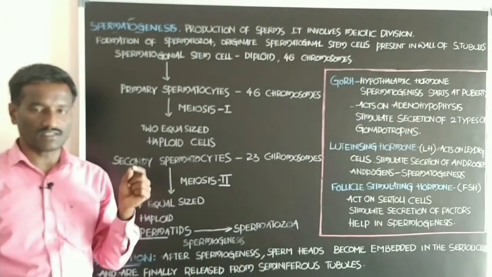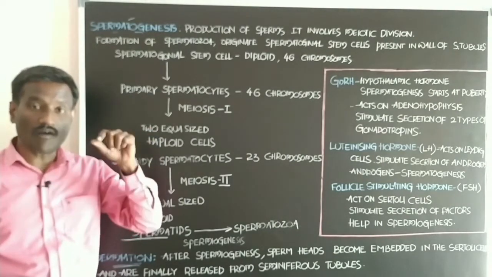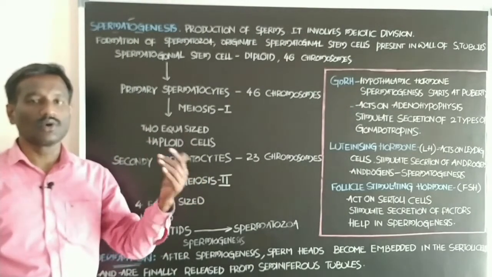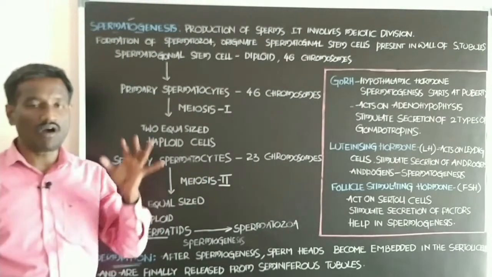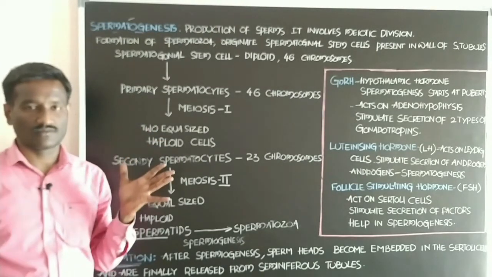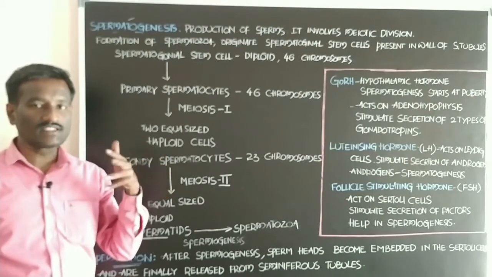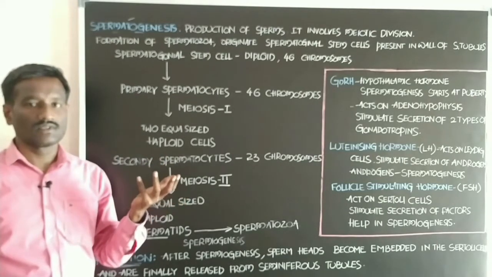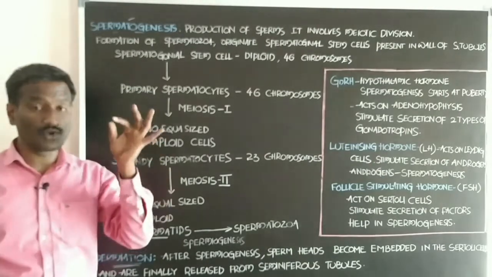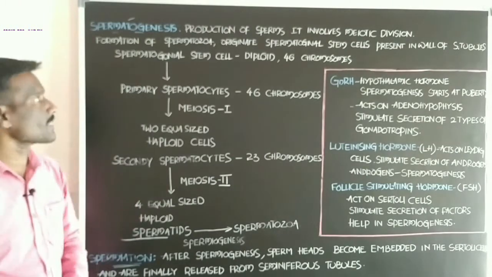All the body cells except the cells that produce gametes go through mitotic division, except the stem cells present in the region of the testis, which produce sperm cells or spermatozoa.